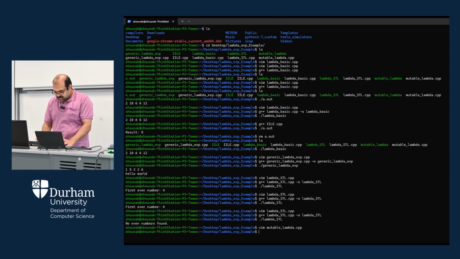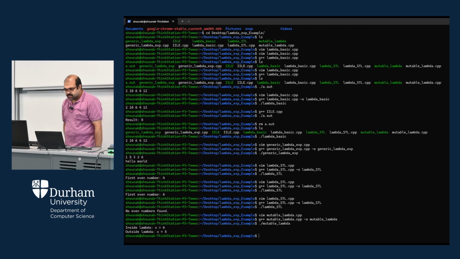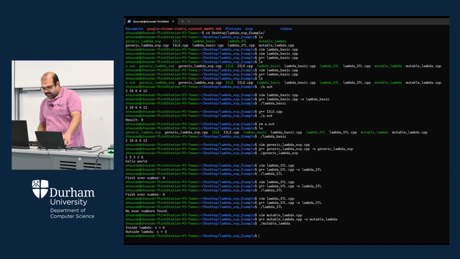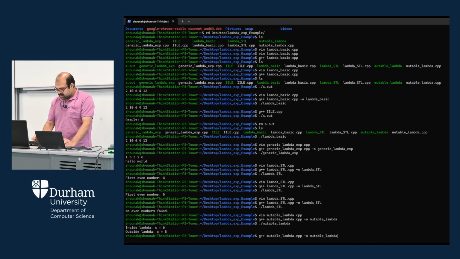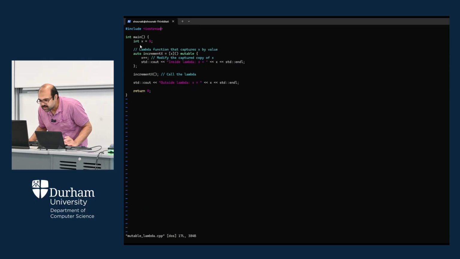Okay, so let's compile it first. g++ mutable_lambda.cpp -o mutable_lambda. Next, let's run mutable_lambda. So let's see. So inside, so outside is 6, outside is 5, but inside it's 6. So within that scope only it will be written, but when you are coming outside the scope, it will never be changed. So sorry, I did the reverse.